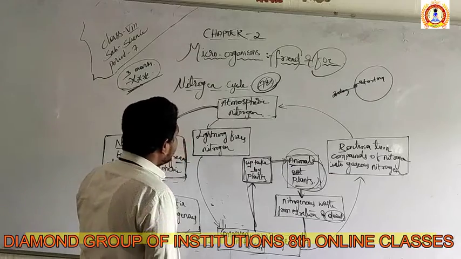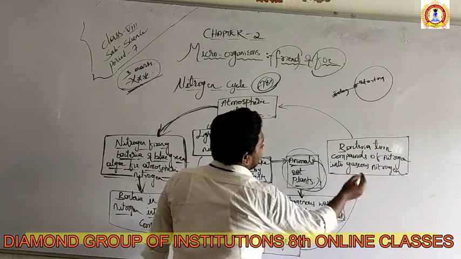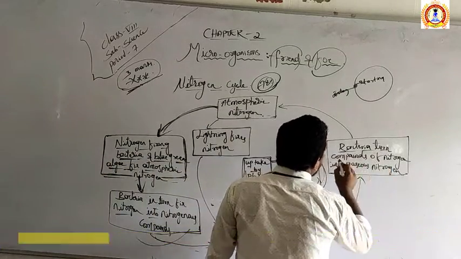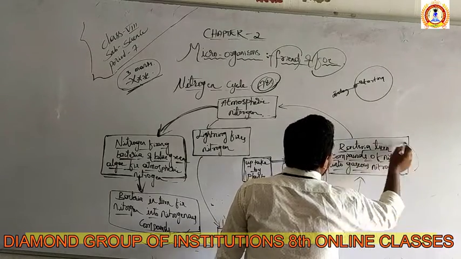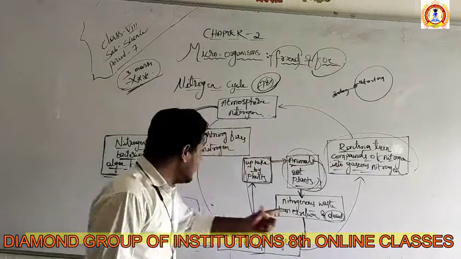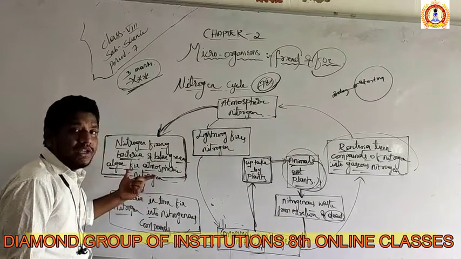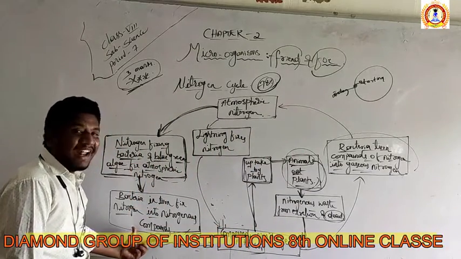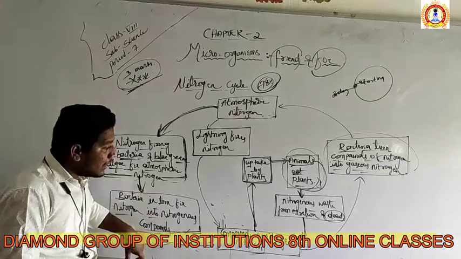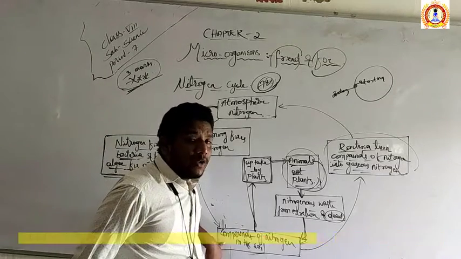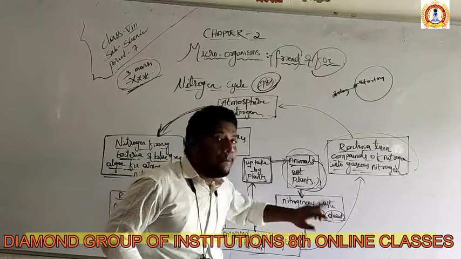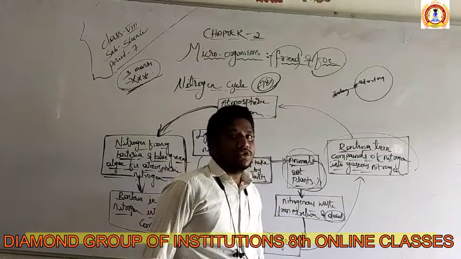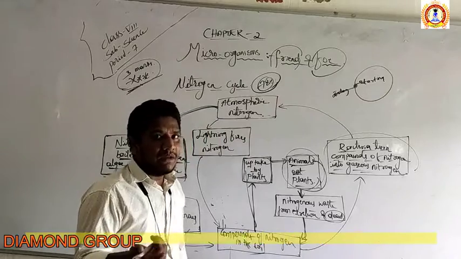So now what will the bacteria do? The bacteria turn compounds of nitrogen into nitrogen gas. In this case, nitrogen is converted into nitrogenous compounds by the bacteria only. Again, the nitrogen is present in the soil. That soil nitrogen compound is converted into nitrogen gas, again by bacteria only.